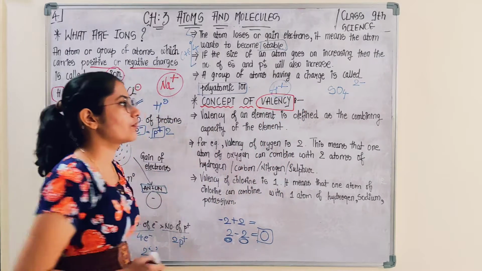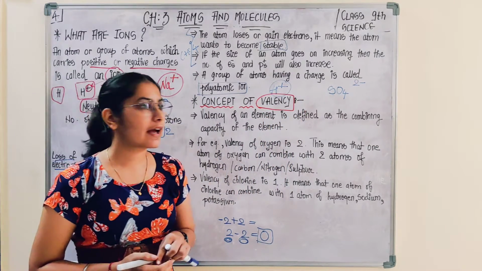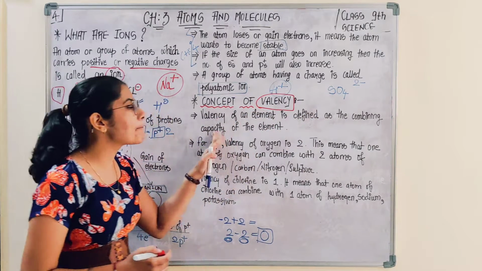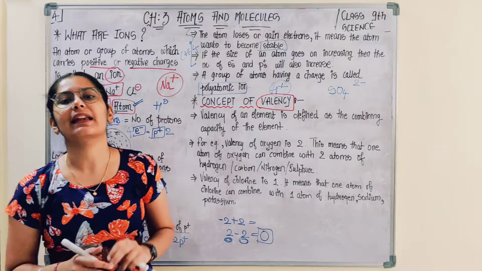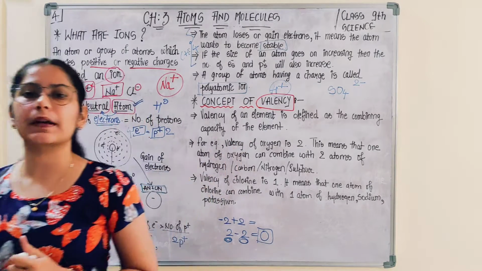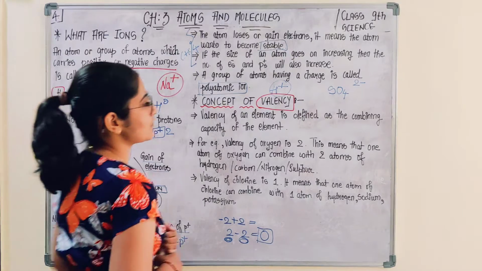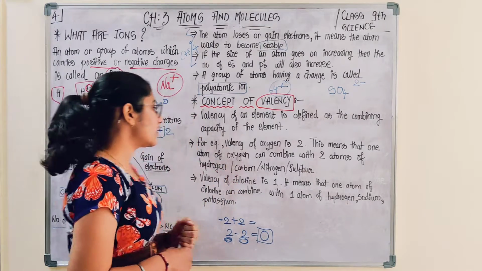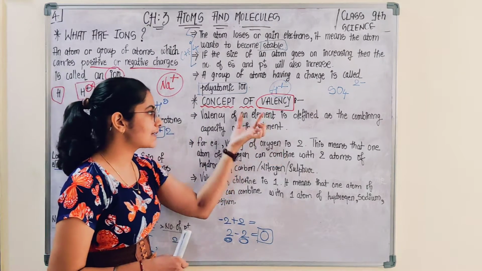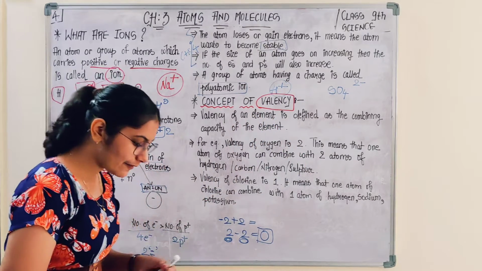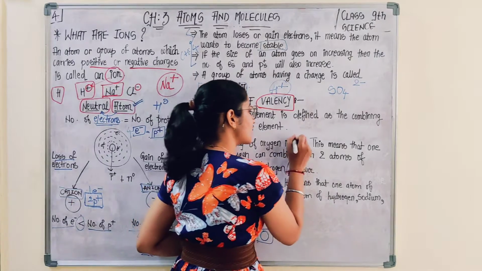Now there is a very major and very important topic, the concept of valency. This is much important. Valency of an element is defined as the combining capacity of the element. You can define it in very simple terms: valency is nothing but the combining capacity of an element. For example, we can understand this definition with 2 examples. The valency of oxygen is 2 by default.